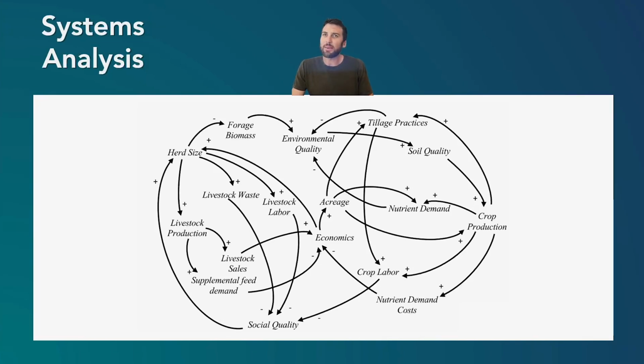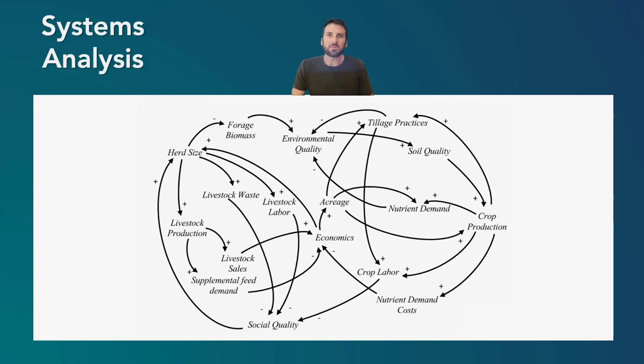Well, if there's limited time and resources, which of these factors should I change? Is there maybe one problem? If one relationship could be changed, or one thing could be removed, or one thing could be added, could this affect the whole system and create a butterfly effect? So this system analysis really helps identify the most highly leveraged points to create change in the system.